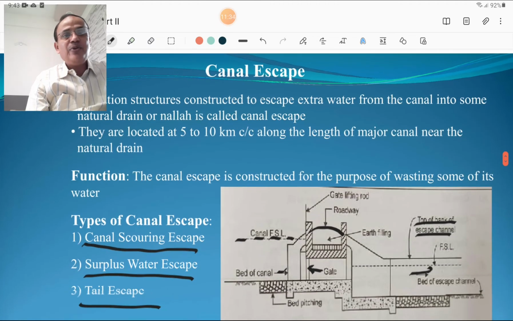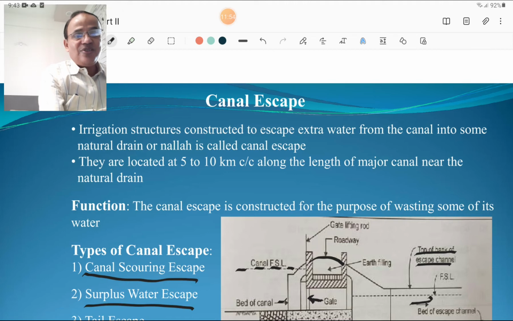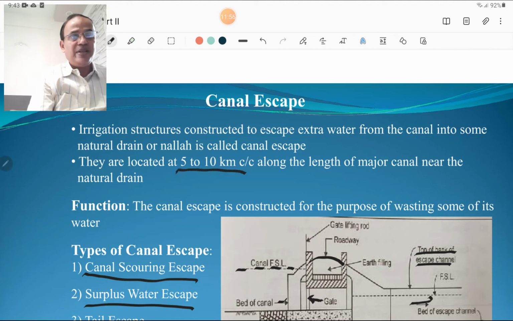Then we are going to discuss the canal escape. Canal escape, name itself indicates it escapes. It escapes the canal water. The irrigation structures which are constructed to escape the extra water from the canal into a natural drain or a nala is called as a canal escape. They are located, this distance is important, 5 to 10 km along the length of the major canal near the natural drain. So that is very important, 5 to 10 km center to center the canal escapes are provided.